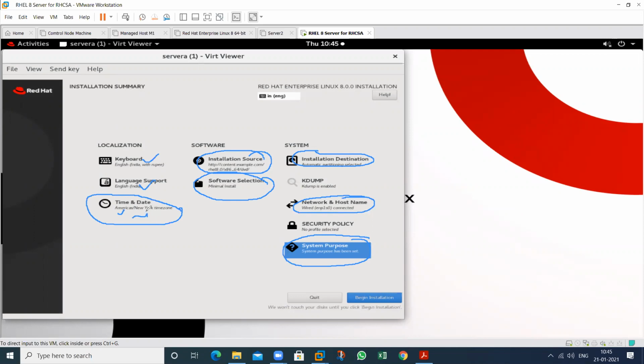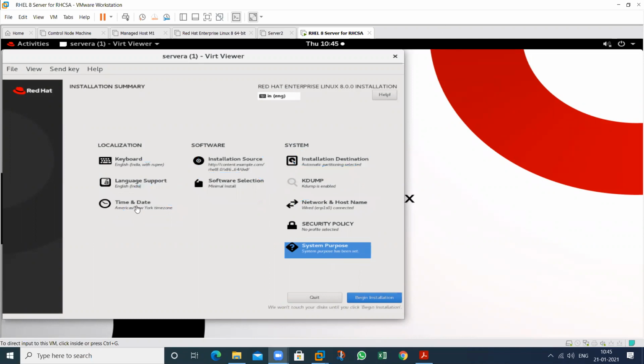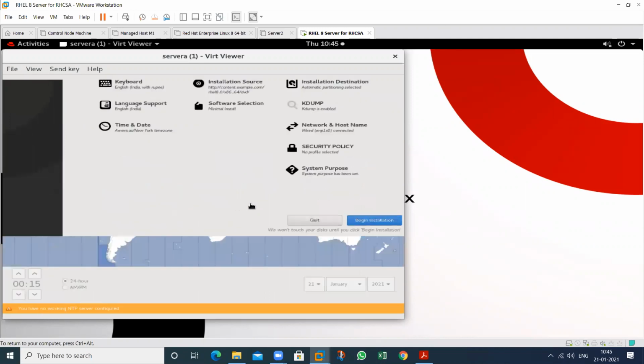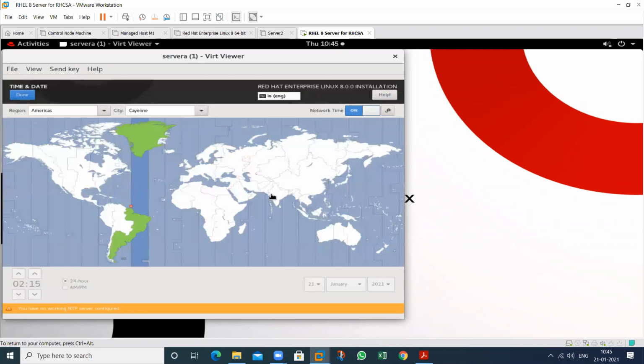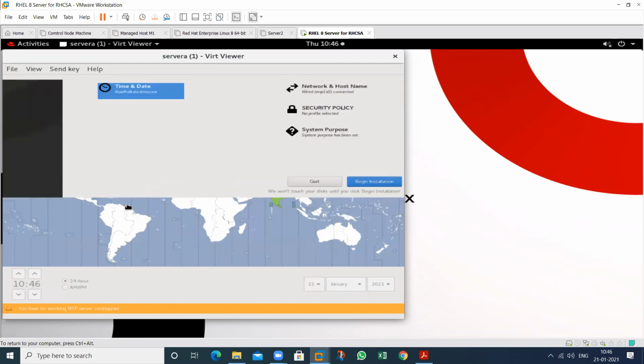So I will select this one also. There is no need for these ones, but these are required. So select this one also, click on installation, then click the India map, then done this. It's Asia, it's Kolkata. So done this.